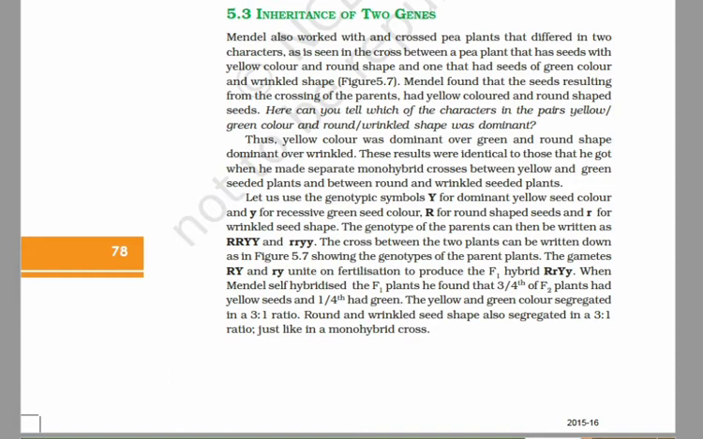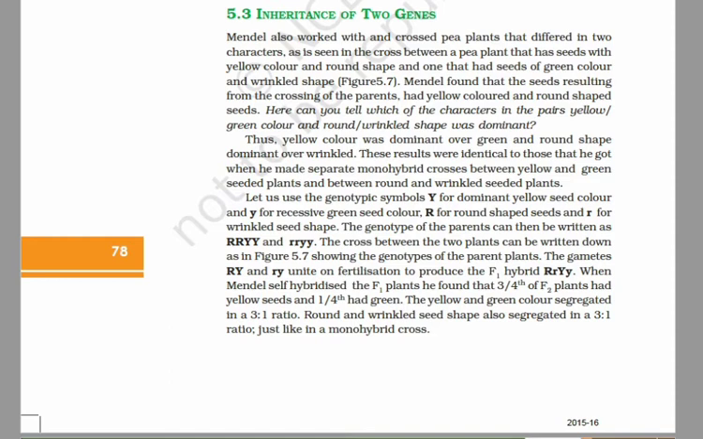He found that the seeds resulting from the crossing of the parents had yellow color and round shape seeds. Thus, yellow color was dominant over green and the round shape dominant over wrinkled. He studied the inheritance of the two genes in the pea plant and therefore gave the law of independent assortment.